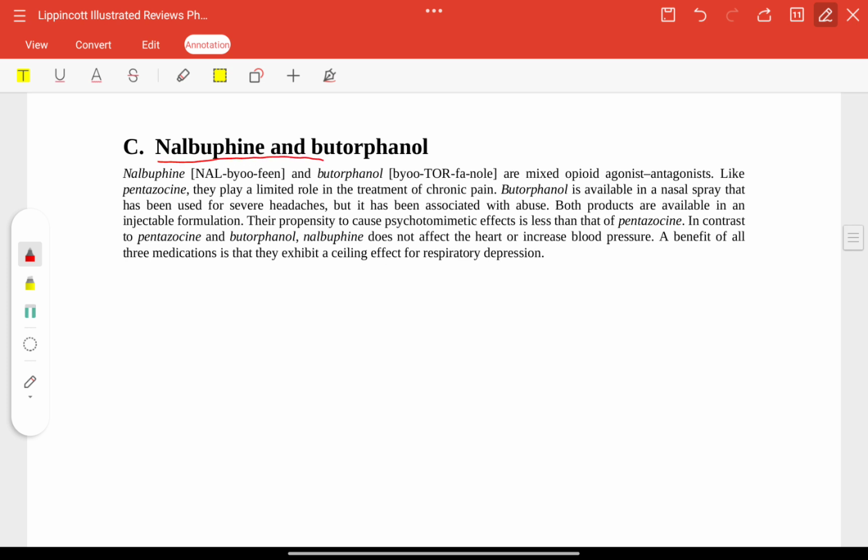Now, nalbuphine and butorphanol. These are mixed opioid agonists and antagonists like pentazocine, and they are used in the treatment of chronic pain. They are also available in nasal spray and have been used for severe headaches. These do not have an effect on the heart or increase BP, and they exhibit a ceiling effect on respiratory depression.